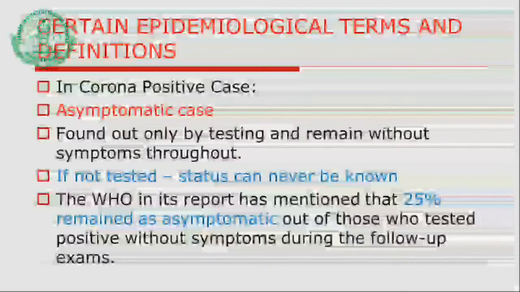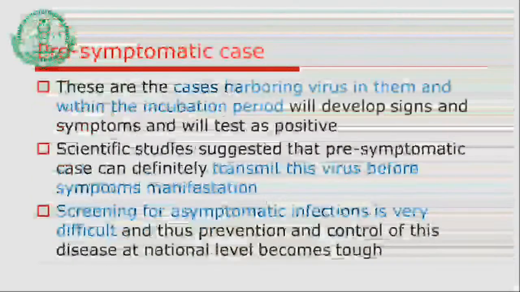Now these are a few epidemiological terms and definitions you should be aware of when we are learning about the coronavirus. The thing you might have heard about in corona positive cases is the asymptomatic cases. What are asymptomatic cases? If we don't test these people, their status can never be known. But the WHO in its report has mentioned that 20% of persons may remain asymptomatic. That is, they have the infection, but they are not showing any signs and symptoms.